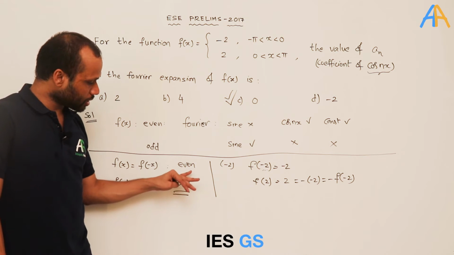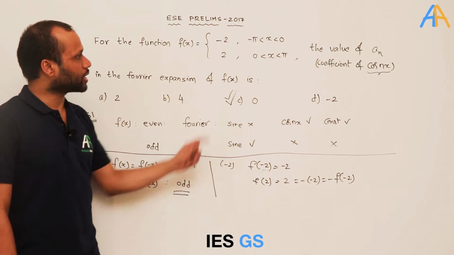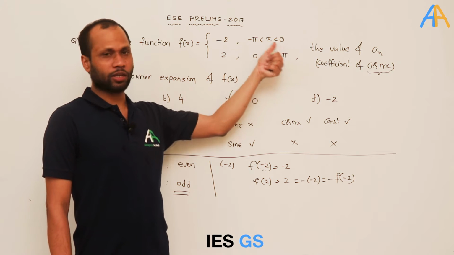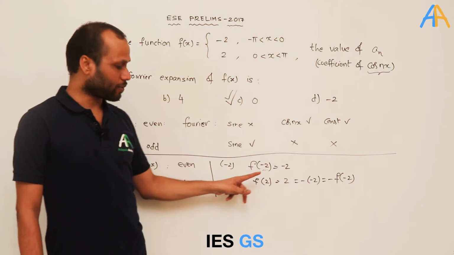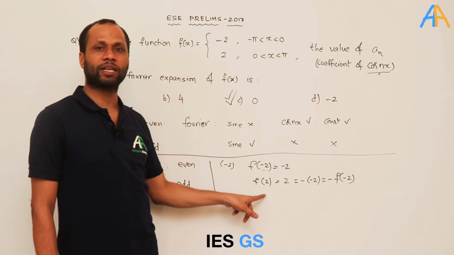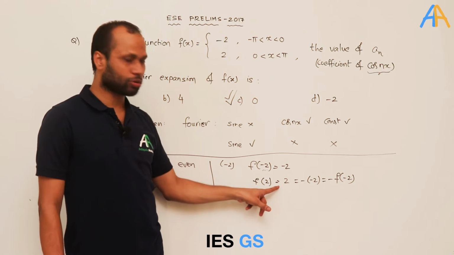Now, how to check an even function or odd function? You consider a value in the given interval, then find out what f of x is and what f of minus that value is. Then compare those two values.